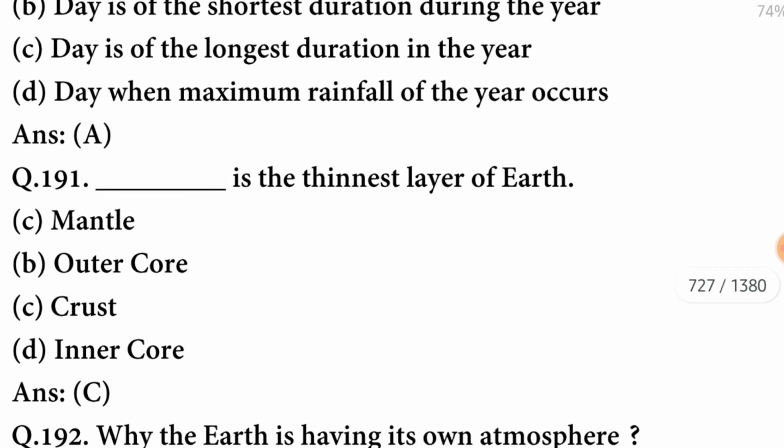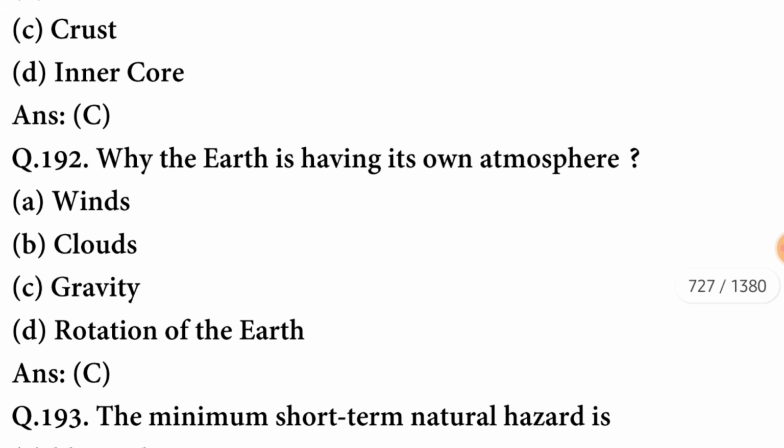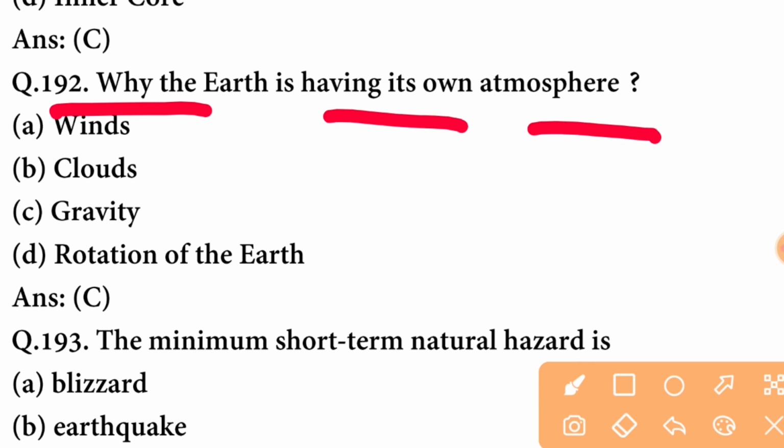A option is correct. Crust is the thinnest layer of the earth. The thinnest layer of the earth is crust. C option is correct. Why is the earth having its own atmosphere? Because of gravity. C option is correct.